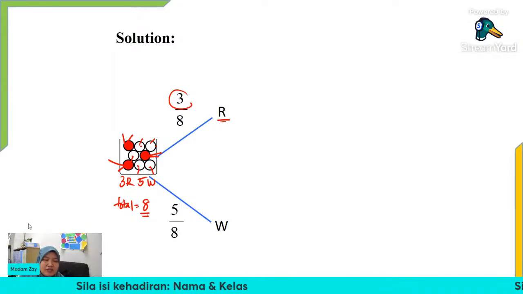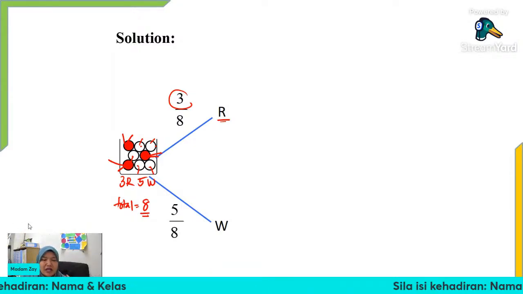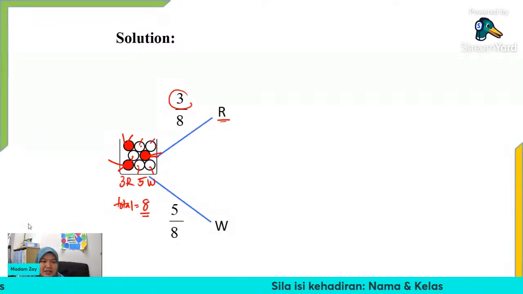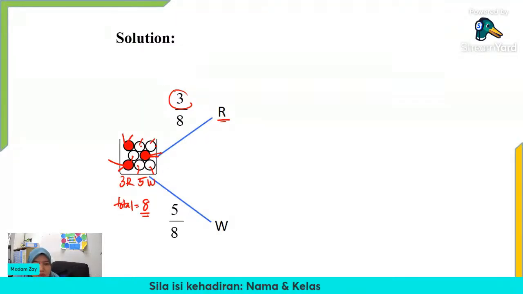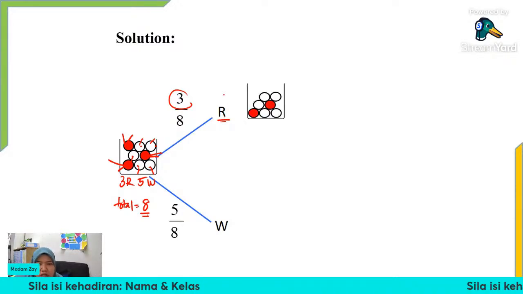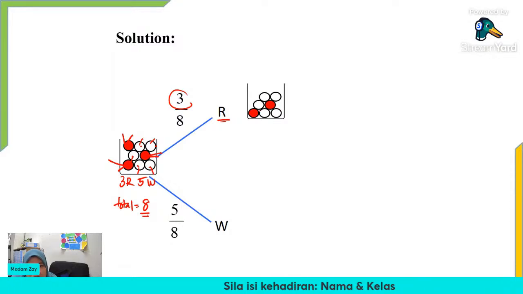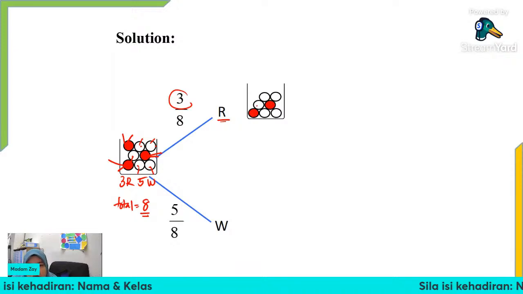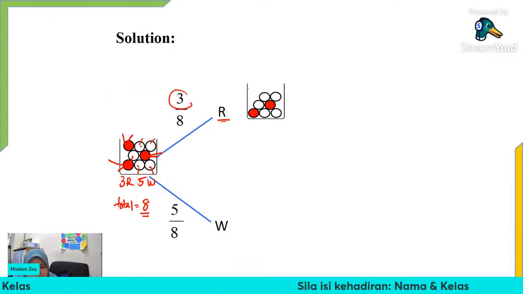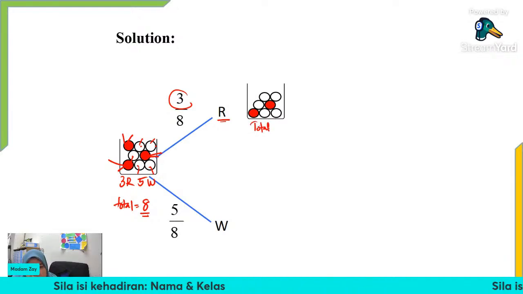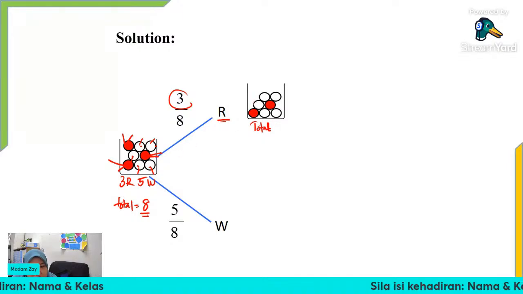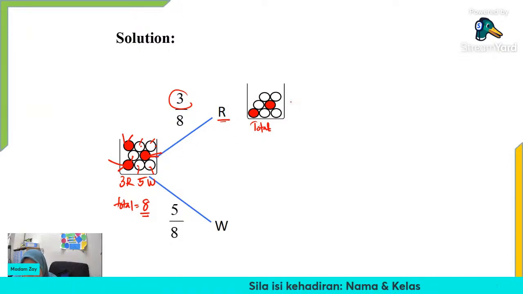So after we take out one marble, we will take another marble, right? We draw another marble. So what's left inside the bag? Okay, if we take out red, then in the bag we will have only 2 red marbles left, right? We don't have 3 because we already took out 1 red. Now we have 2 red marbles, 5 white marbles. So what is the total here? How many marbles are left? The total here now is not 8 but 7. Yes, good. So we have a total of 7.